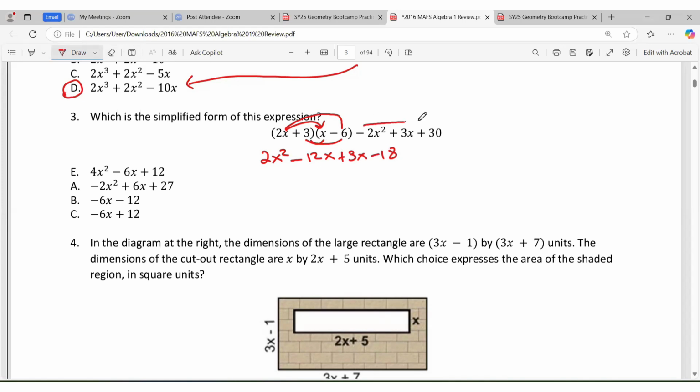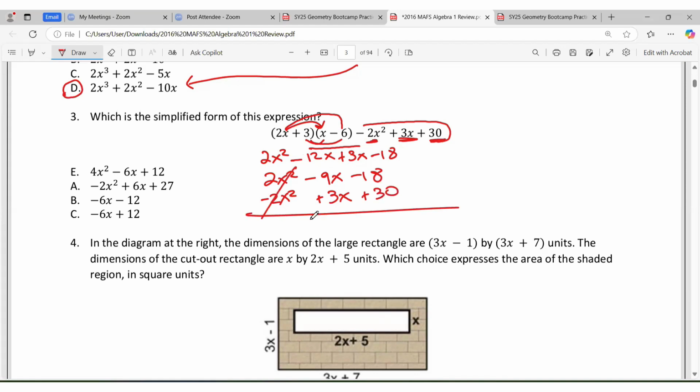So what I'm going to do with these, I'm going to try to put these under the right headings, all right? So basically, this is 2x squared minus 9x, and that's the negative 12x and the positive 3x, minus 18. Now I'm going to put this negative 2x squared there. I'm going to put positive 3x here. I'm going to put positive 30 here. And as you could see, this becomes 0, negative 6x, and this part here becomes positive 12. So I'm looking for negative 6x plus 12, and it's right here.